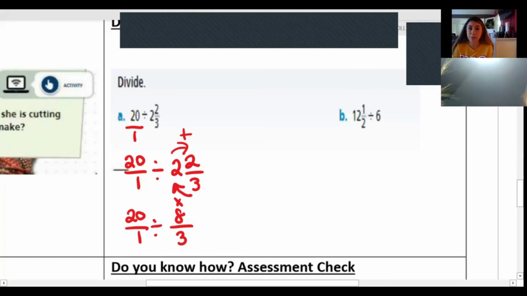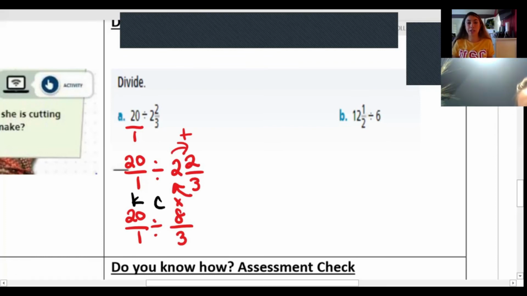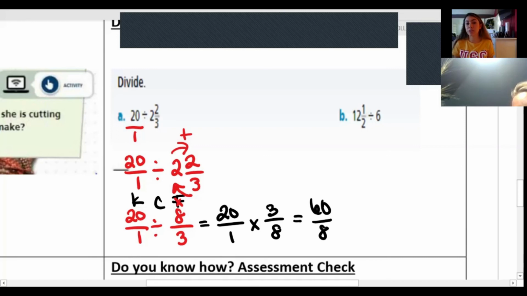So let's keep 20 over 1 the same. We'll change our operation from division to multiplication. And then we'll flip 8 over 3 to 3 over 8, its reciprocal. And now we can multiply straight across. 20 times 3 is 60. 8 times 1 is 8. We can change this back into a mixed number.